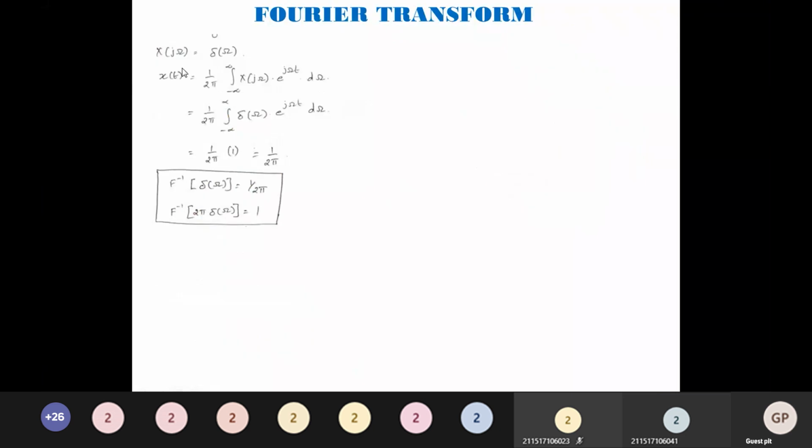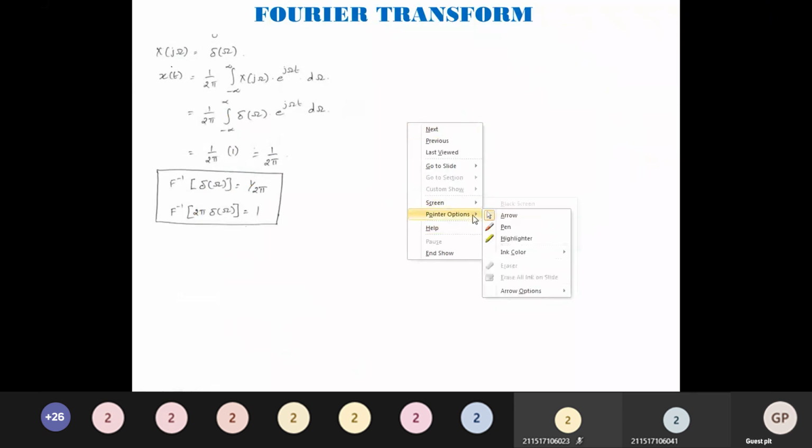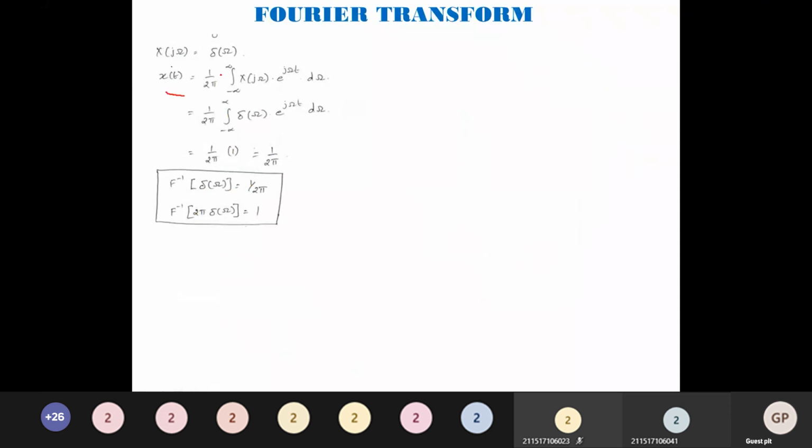Next, we will see the inverse Fourier transform of del of omega. What is going to be the inverse Fourier transform of del of omega? Now we know by the formula, the inverse Fourier transform is given by x of t equals 1 by 2 pi, integral from minus infinity to plus infinity of x of j omega e to the power j omega t d omega. I'm going to substitute x of j omega equal to del of omega.